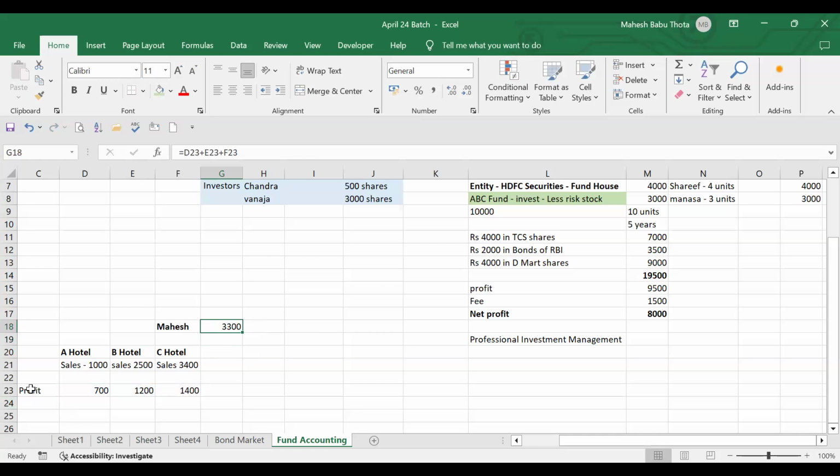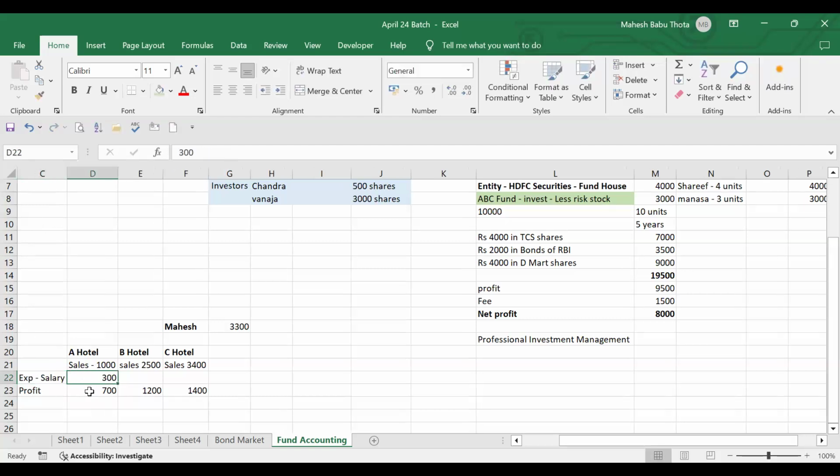Okay, let's forget about it. Suppose there is an expense for A hotel, let's say 300 rupees. I have appointed some chefs and some managers, everyone, right? Who appointed them? I have appointed them. So I have to pay salaries. Let's assume 300 rupees is only salaries or something. After deducting expenses, let's say salaries, 300 rupees, what is the profit I got?